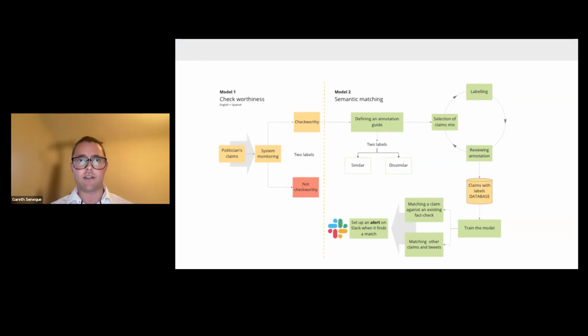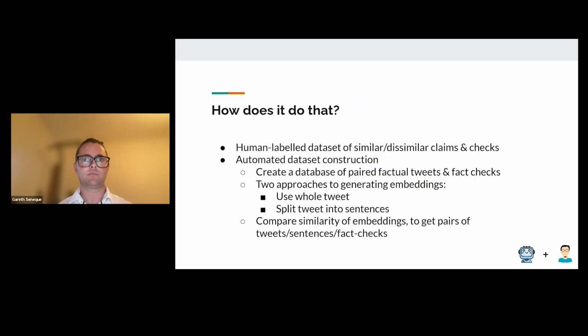On the top there, you've got our data labeling process. So the claim and fact check matching process is on the bottom. How this works is we've got two labels, similar and dissimilar. We label according to our annotation guide, review the labels, store them in the database, and then use that data set to train the model, and then surface matching tweets and claims through the Slack interface that you've just seen. Next slide, please.